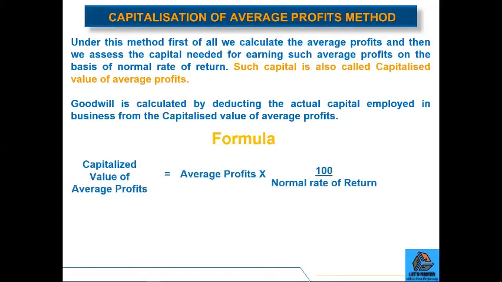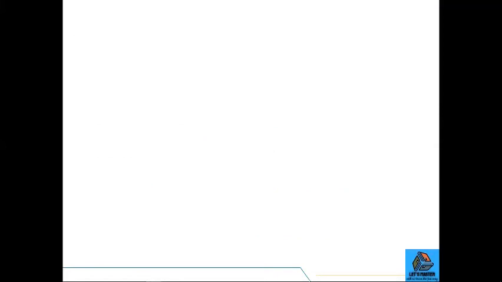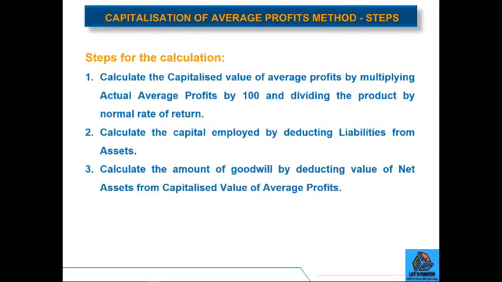And the formula for calculating is: capitalized value of average profits is equal to average profits multiplied by 100 divided by normal rate of return. And the goodwill will be capitalized value of average profits minus net assets. If we talk about steps, first calculate the capitalized value of average profits by multiplying actual average profits by 100 and dividing the product by normal rate of return.